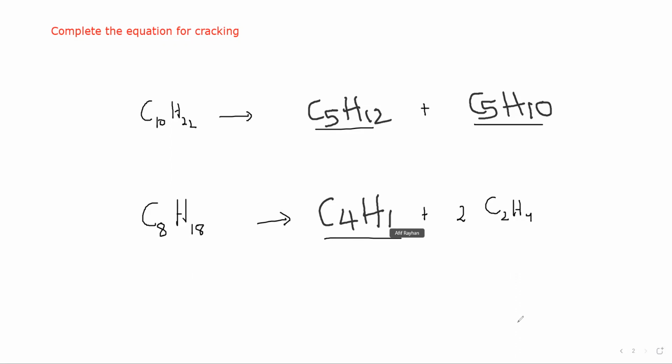So C4H10 will be there. So one is alkene. The idea is that the total number before and after should be the same. Is the concept of cracking clear, and why we crack a hydrocarbon? Mainly we crack a hydrocarbon because the smaller fractions have more uses compared to larger fractions. That is why we do cracking, converting them into more useful ones.